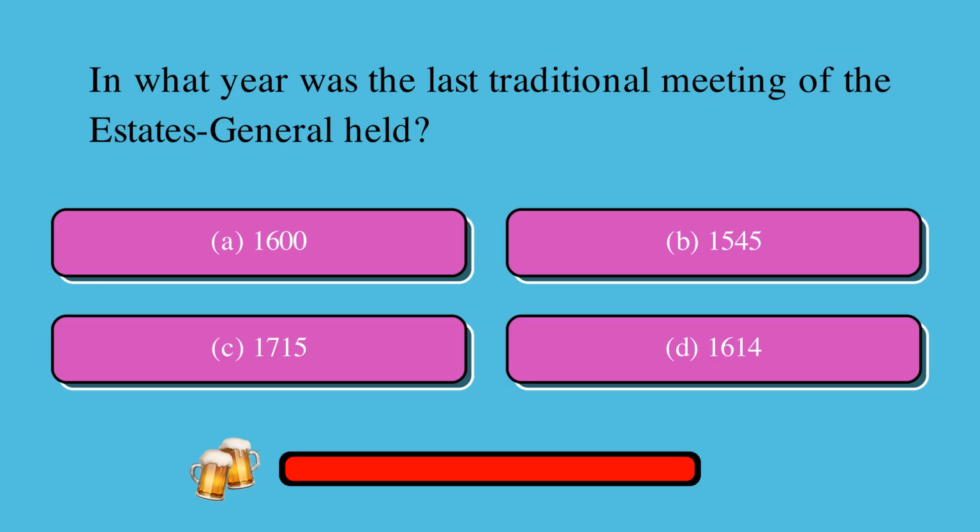In what year was the last traditional meeting of the Estates General held? Is it A, 1600, B, 1545, C, 1715, or D, 1614? The correct answer is D, 1614.